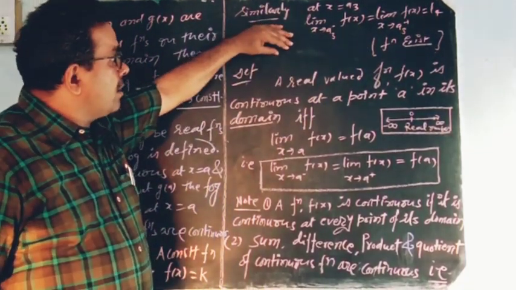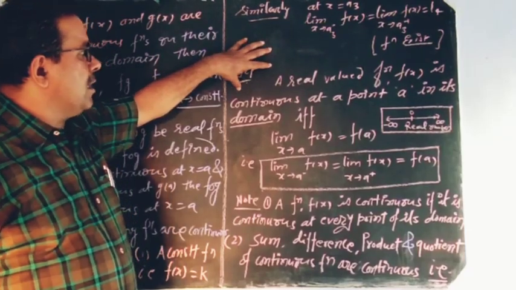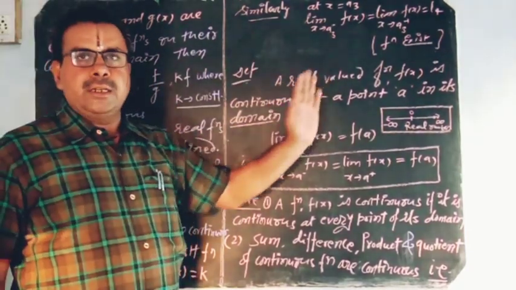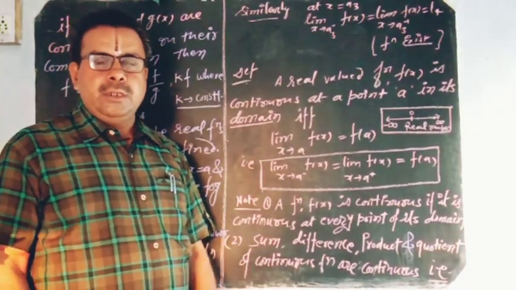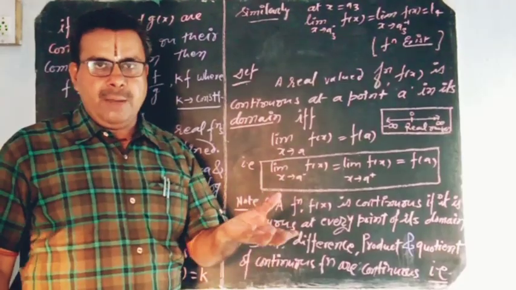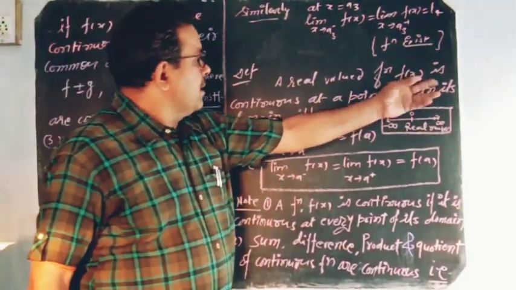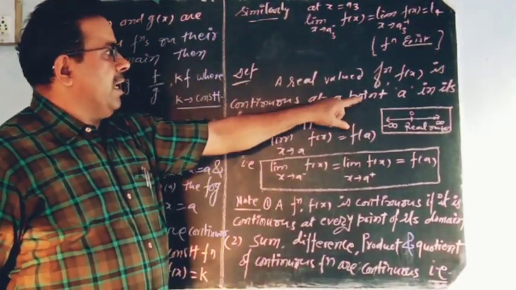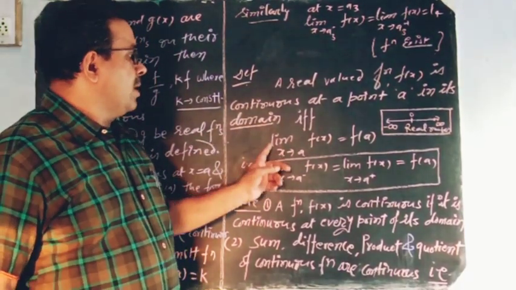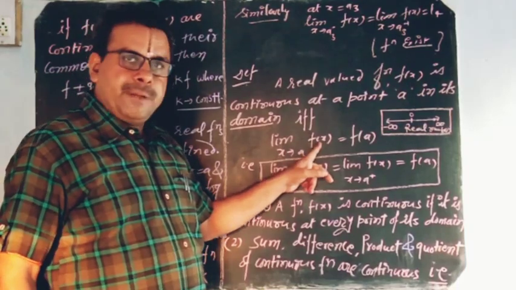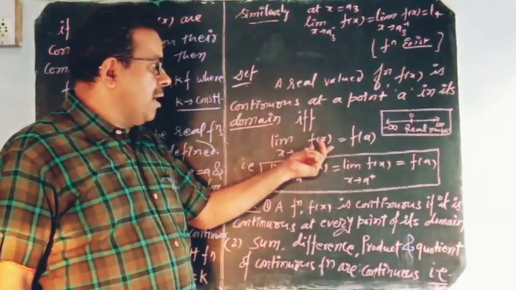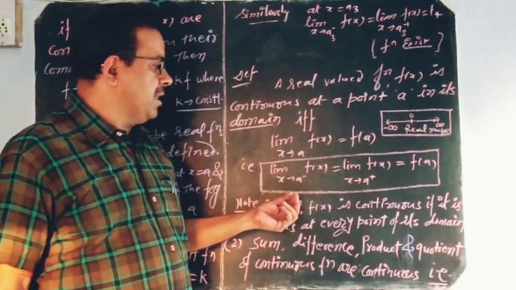So what is the definition of a continuous function? See here, a real valued function. What is the meaning of real valued? It means real number. A function is continuous at a point a in its domain, it means a is a real number, if and only if limit x tends to a f of x is equal to f of a. The meaning of limit x tends to a f of x is that the limit exists here.